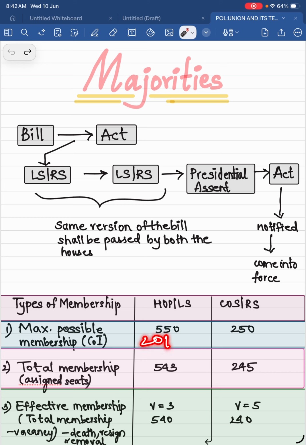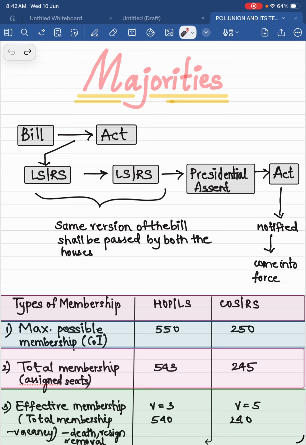But right now, after 2019, it is being removed, because there is no Anglo community right now in India, so that's being removed, and it's given as 550 now. Before it was 552, now it is 550. Okay, let's go for the effective membership.